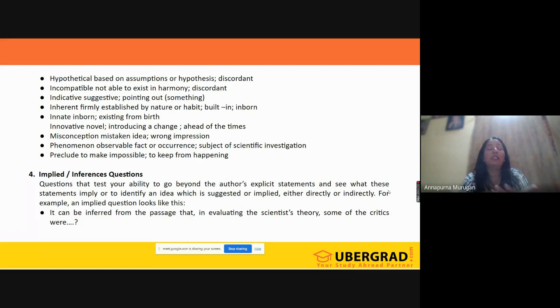A kind of unsaid idea you need to pick. What you need to pick? You need to pick the unsaid idea. So for example, I'll give a good example for this inference. See, we all had lockdown during COVID.